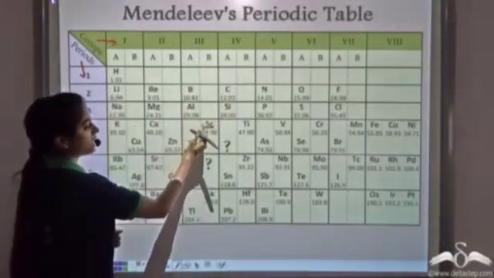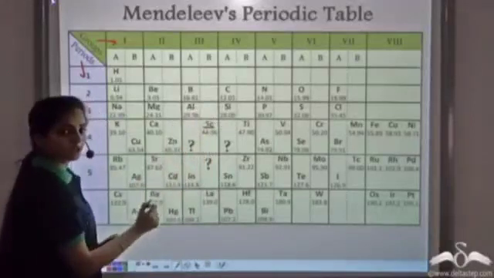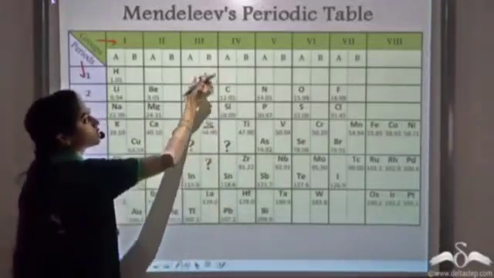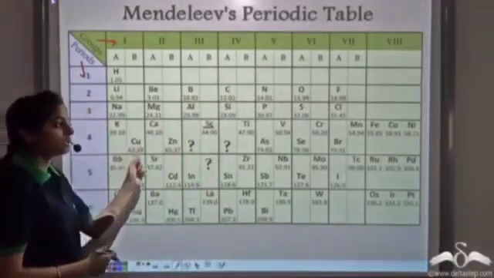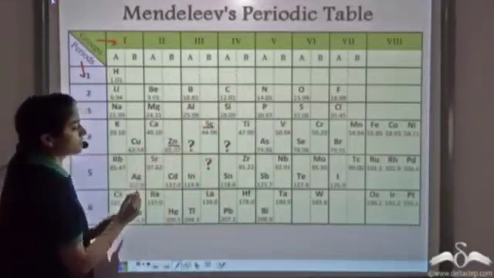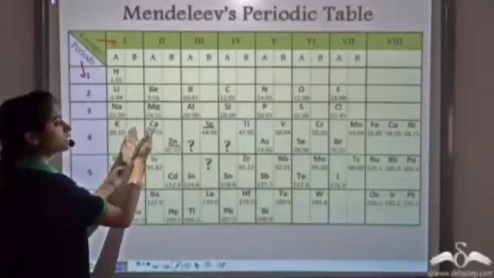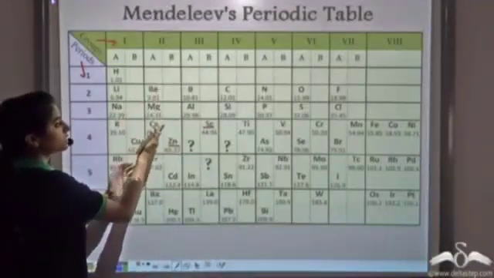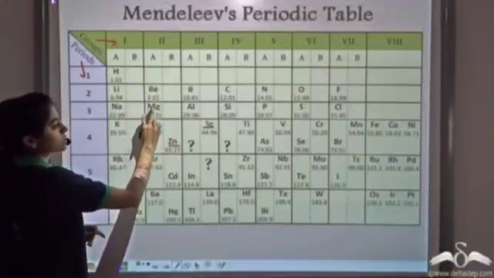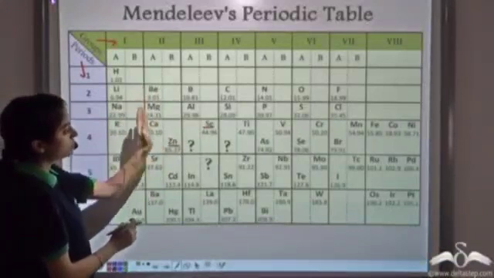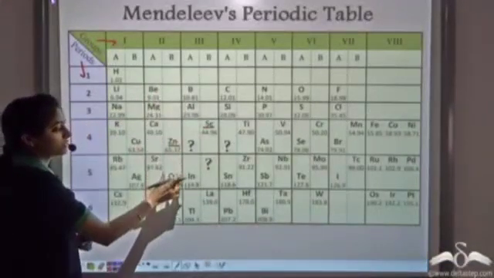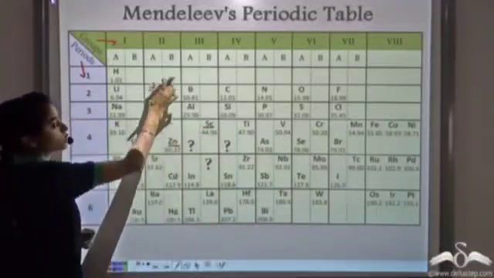So he placed scandium slightly towards the right of boron and aluminium in a separate group which he called group B. He did that for other elements as well. Whenever he reached any element such that its properties were not similar to elements before it, say in this case zinc, the properties were not exactly the same as calcium, magnesium and beryllium. Neither were they similar to boron and aluminium. So he placed them in a different group, the group B.